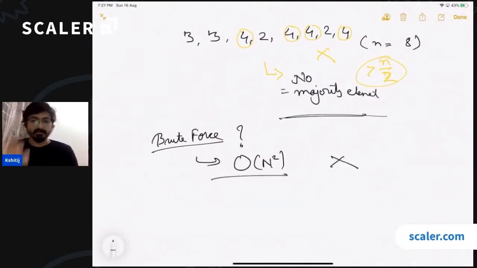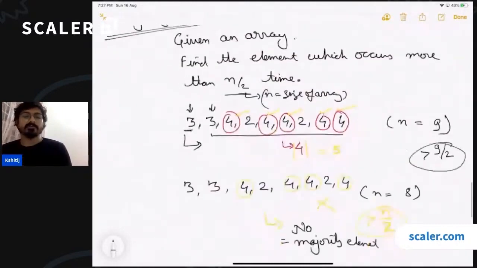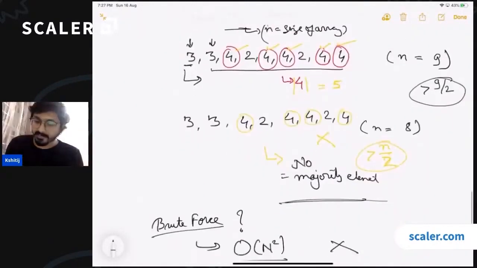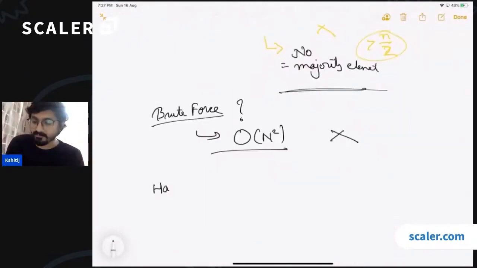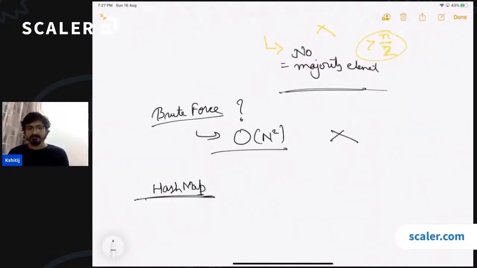Using hash map, right? So some of you are saying that we can use hash maps. If you use a hash map, first of all, how can we solve this problem using a hash map? So this is a very, very good suggestion. What is hash map? Is everyone clear with that? If you are not clear, you can skip this. If you are clear, you can think in this direction.